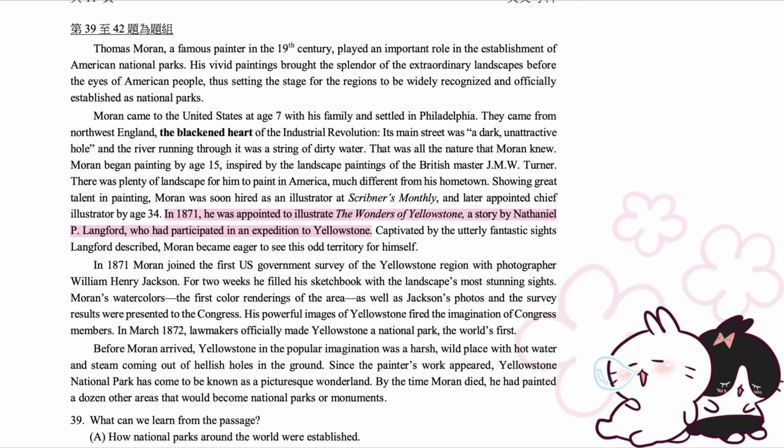In 1871, he was appointed to illustrate The Wonders of Yellowstone, a story by Nathaniel P. Langford, who had participated in an expedition to Yellowstone. Captivated by the utterly fantastic sights Langford described, Moran became eager to see this odd territory for himself.